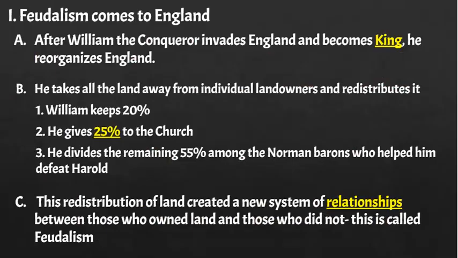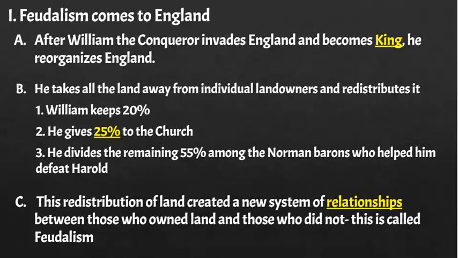So, if we backtrack from where we ended yesterday, we know that William the Conqueror was able to invade England and become king, and when he does that, he totally reorganizes England. We know that he takes all the land away from individual landowners and redistributes it. So it doesn't matter if your family owned the same farm for 300 years, it was now gone. It didn't belong to you anymore.